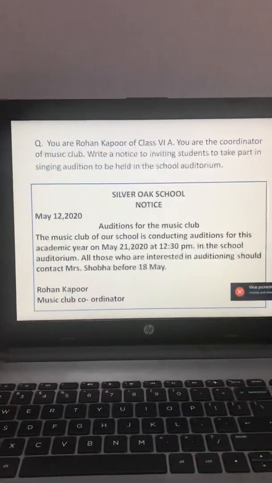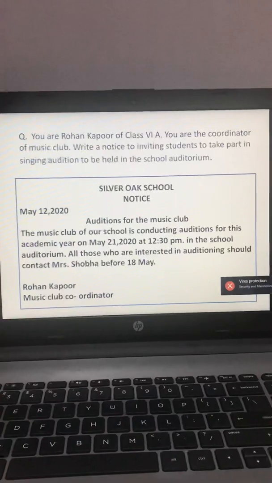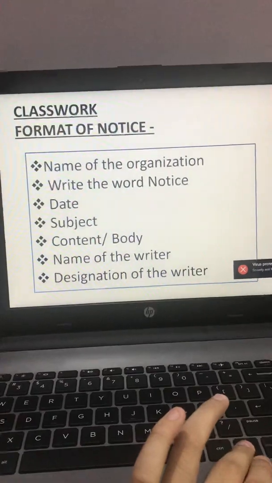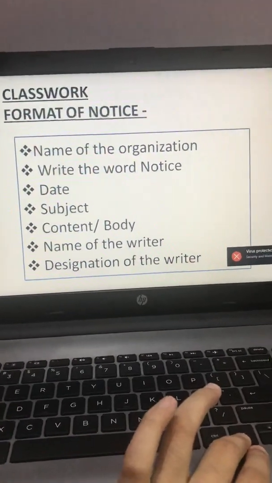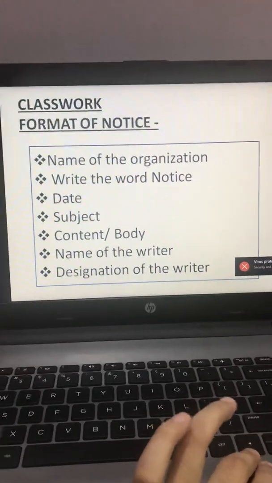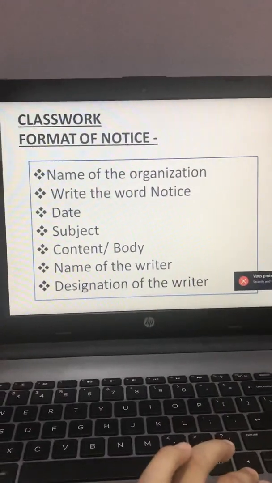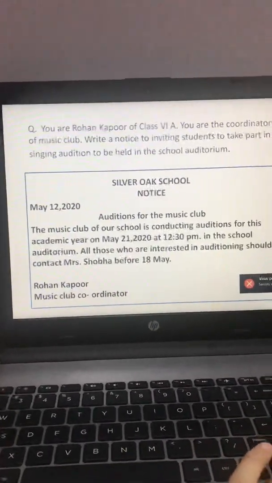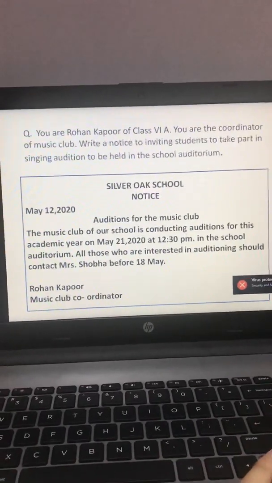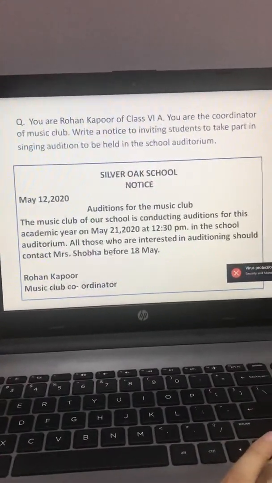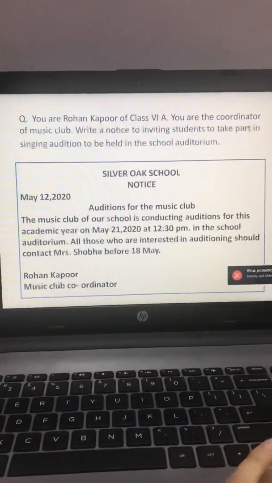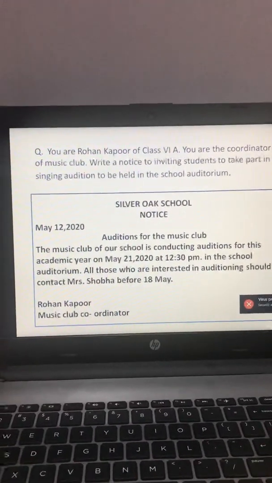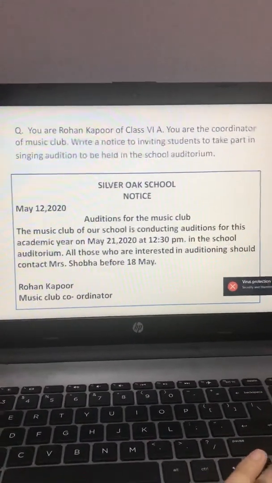Fine. So this was notice writing. I hope you have understood it. Fine. So let me quickly revise. First name of the organization, then the word notice, then date, then subject, after that content or body, then name of the writer, and at the end designation of the writer. It is always written in a rectangular box. We write notice when we have to cover a large section of people. It is always written short and to the point, but all the relevant information should be there in the body, and you have to follow this format. Okay, thank you.